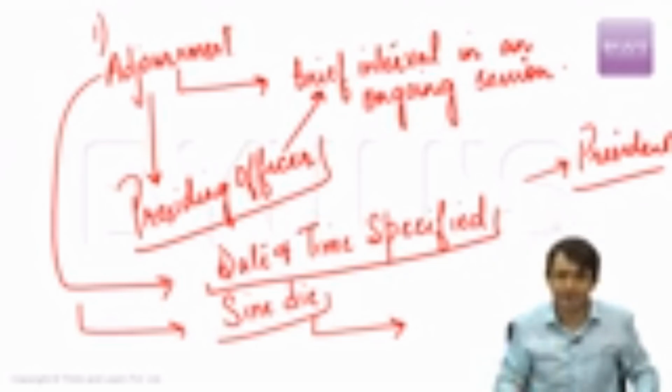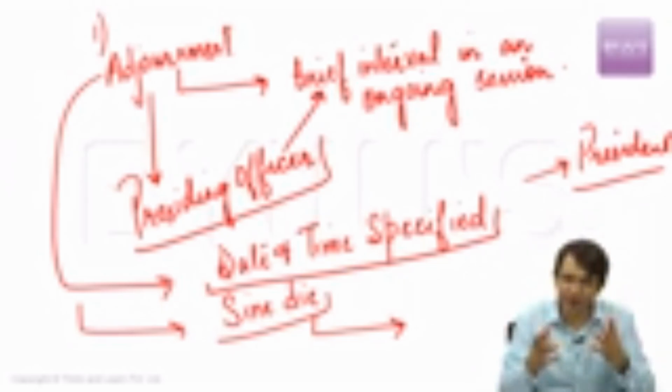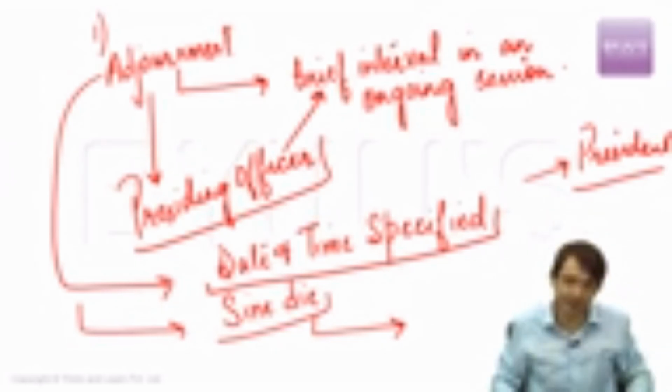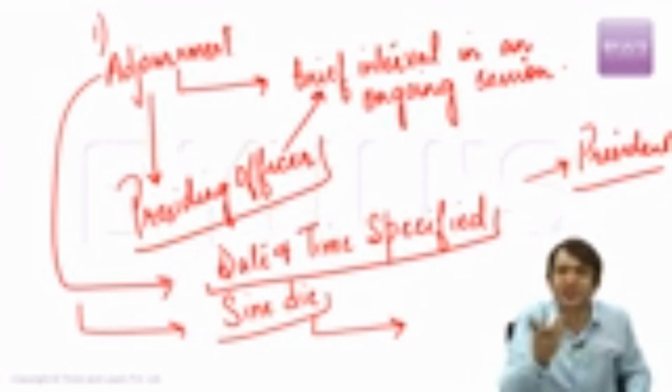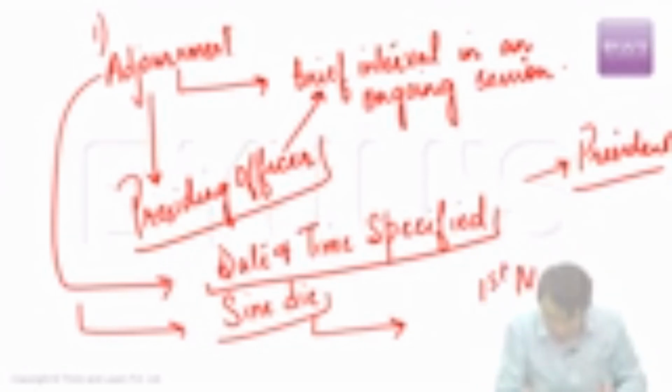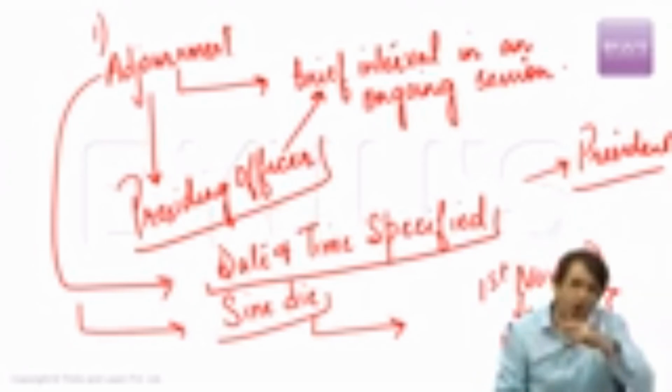When does the sine die come into picture? For example, from November to December, there is the winter session of Indian Parliament. Today, it is the last day of the winter session. The Speaker of the House adjourns the House. She says that the House is adjourned sine die, because the session is ended and there is no other legislative business in order. The session was convened from 1st November, for example, till 16th December. From 1st November to 16th December, the power rests with the Speaker or presiding officer to adjourn the House.